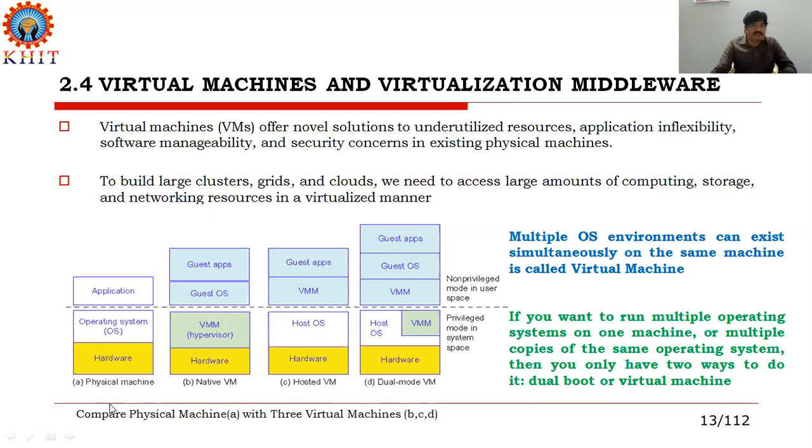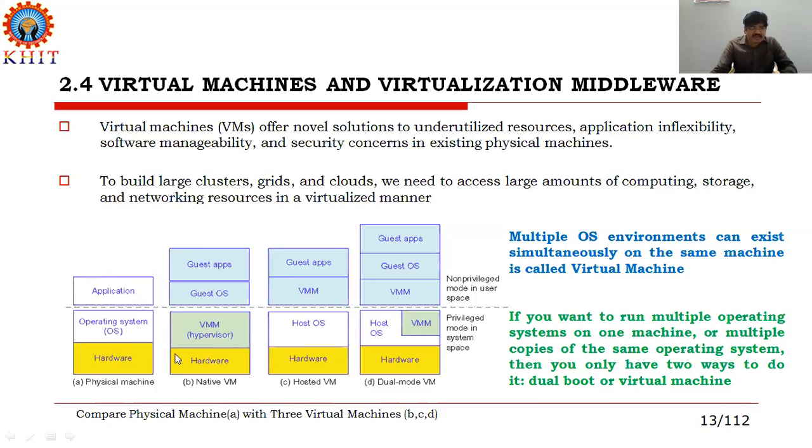A physical machine is nothing but our physical PC, personal computer. A personal computer runs with hardware and the OS. The OS and hardware combine together in a particular system. Then only can the applications loaded into the computer run successfully with the help of the operating system and the hardware.